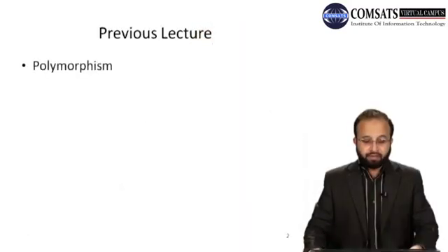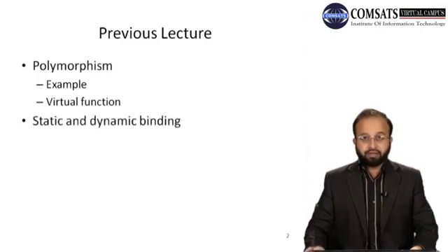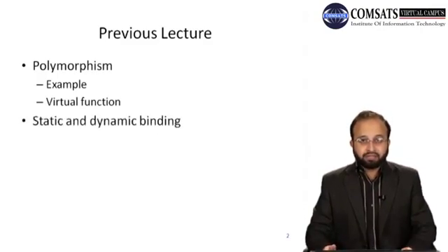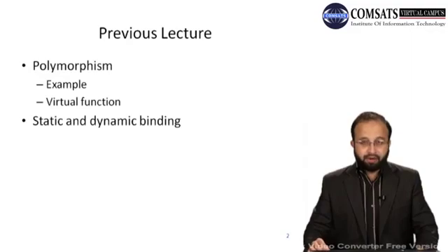In the previous lecture, we have seen the concept of polymorphism and how we can achieve that polymorphic effect in C++ programming, and that we have seen the example program and virtual function, and using virtual function in the base class we can achieve the polymorphic effect in C++. Then we have seen what is static binding and what is dynamic binding. So static binding is something that is resolved at the compile time कि कौन सा function call किया जाएगा, and dynamic binding is something that is resolved during the execution of the program, that is at runtime or execution time.